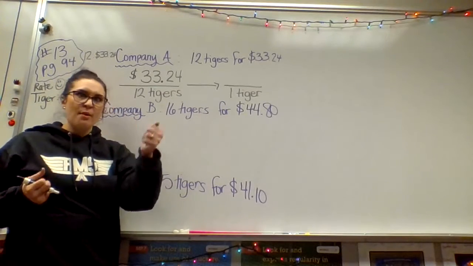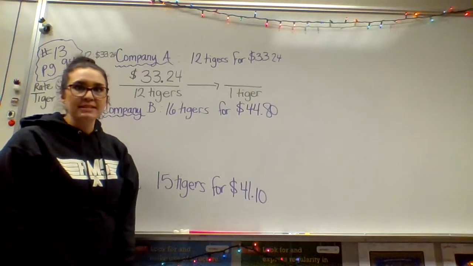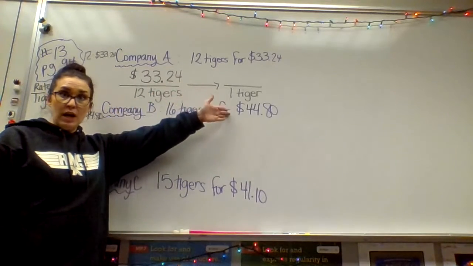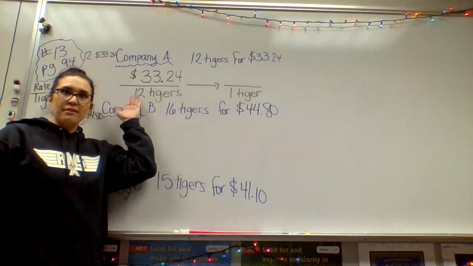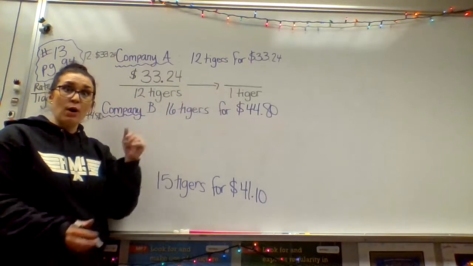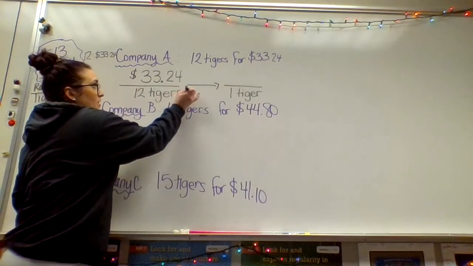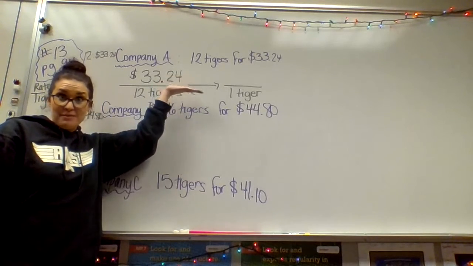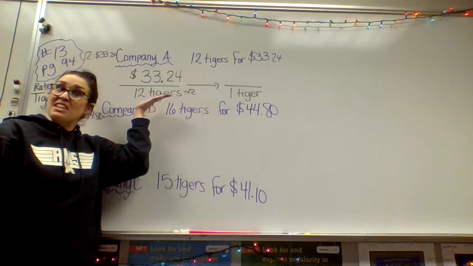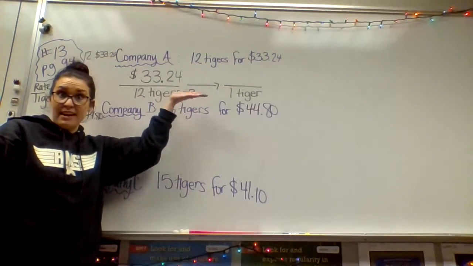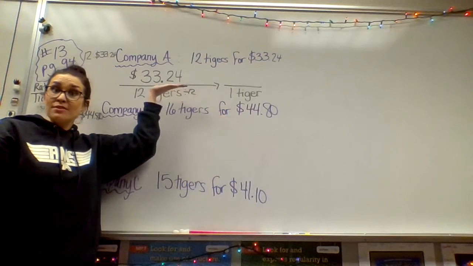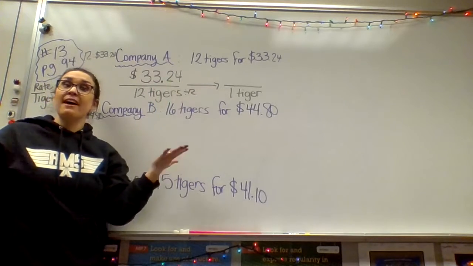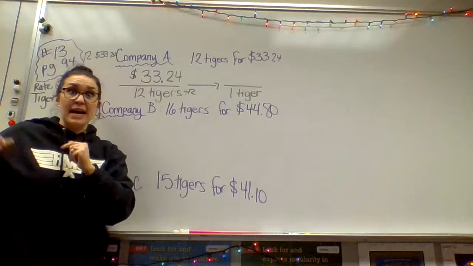Remember when we were looking for common denominators, greatest common multiple, things like that? We were trying to find that pattern, right? How can I get from 12 to 1? Well, think division. If I do 12 divided by 12, that's going to get me 1. But we know, my friends, whatever I do to one portion of my rate, I need to do to the other portion as well, correct? So just like I divided the number of tigers by 12 in order to find out how much one tiger costs, I am also going to have to divide $33.24 by 12 to find out how much each individual little tiger costs.